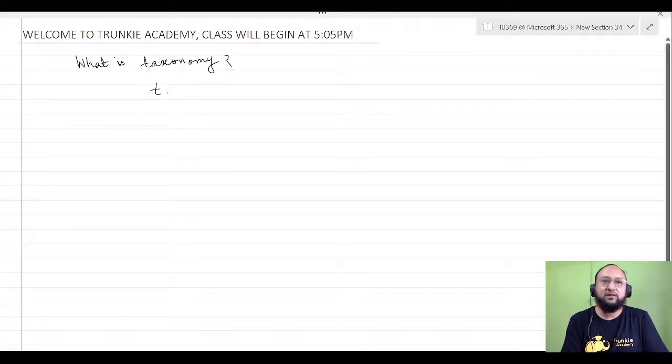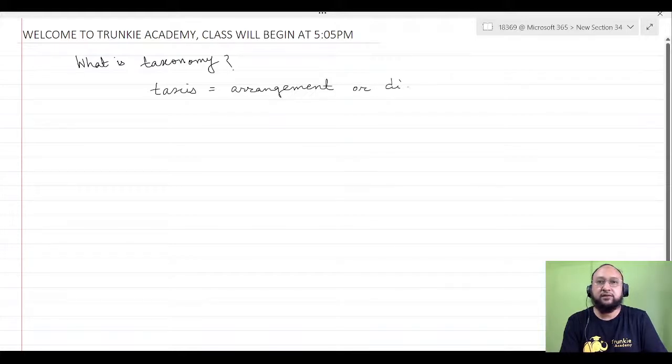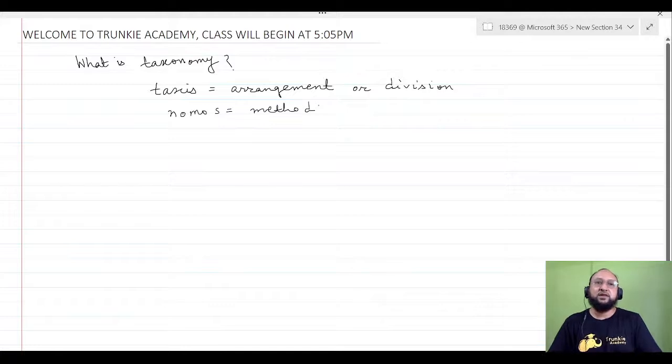And nomos means method. So the method of arrangement of living organisms, that is taxonomy.